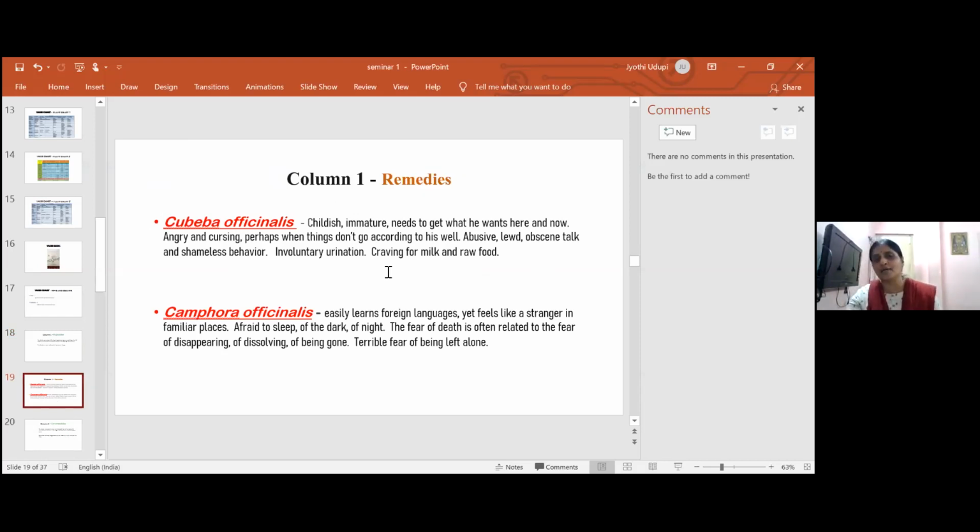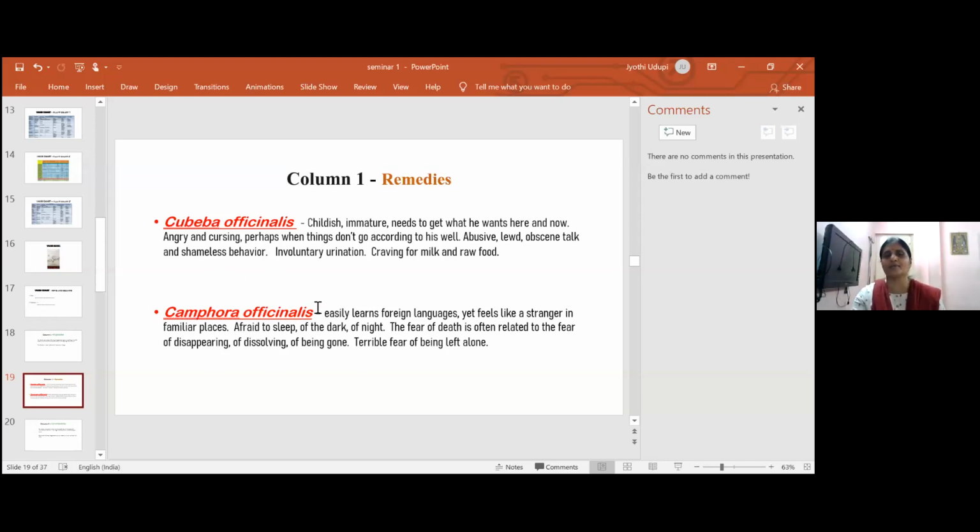In the first column, I have given you just two examples. Further studies we can do in future if time permits or lockdown extends. We can plan other classes also. In the first column there are 2 remedies: Cubeba officinalis and Camphora officinalis. Camphora, we all know, is such a famous drug now for corona and other things.